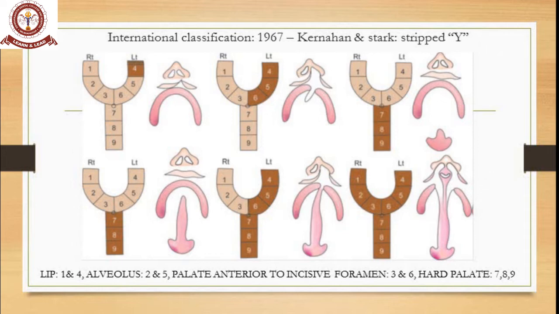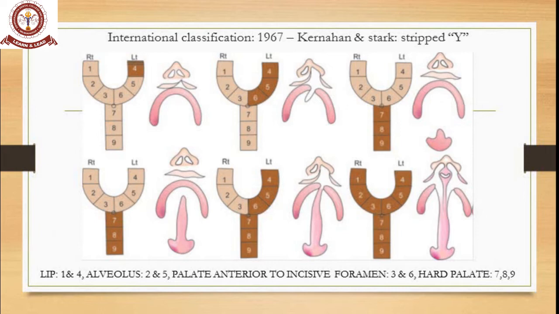On the right side of the lip there is a deformity. Similarly, if we come to the second Y, you can see that 4, 5, 6 is dark in color. So it is occurring in the lip extending to the palate and also the anterior palate. That is another type. Then coming to the third image, you can see 7, 8, 9. That is cleft of the hard palate posterior to the anterior palate. Another thing is that it is not involving the incisive foramen.